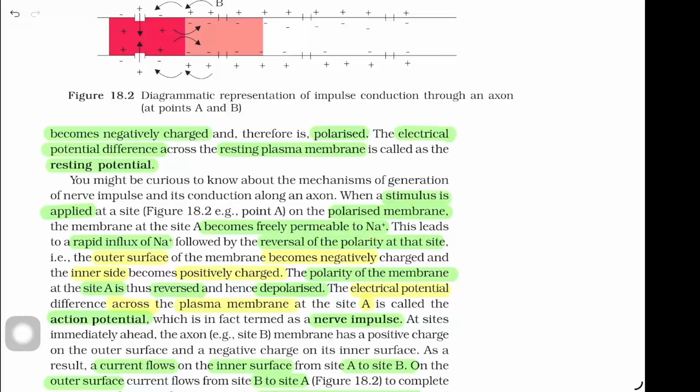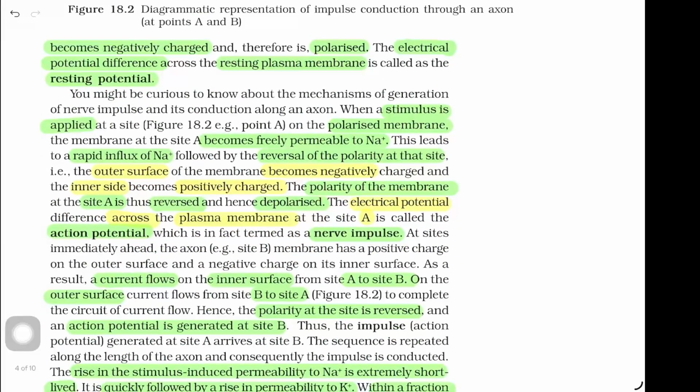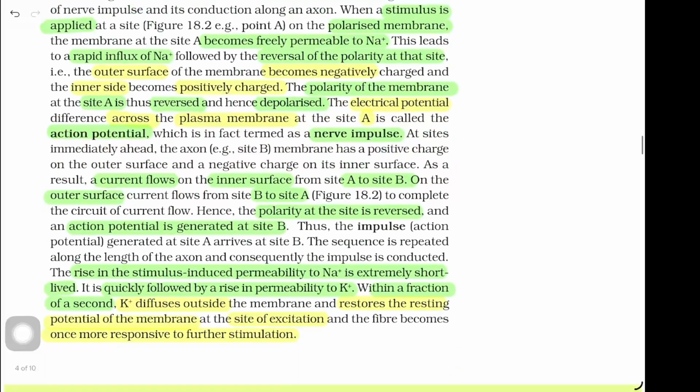This leads to a rapid influx of sodium ions followed by the reversal of polarity at that site. That is, the outer surface of the membrane becomes negatively charged and the inner side becomes positively charged. The polarity of the membrane at site A is thus reversed and hence depolarized. The electrical potential difference across the plasma membrane at site A is called the action potential, which is in fact termed a nerve impulse. At sites immediately ahead of the axon,